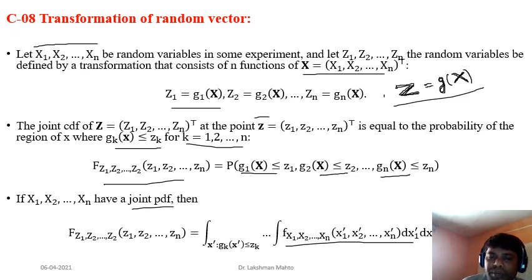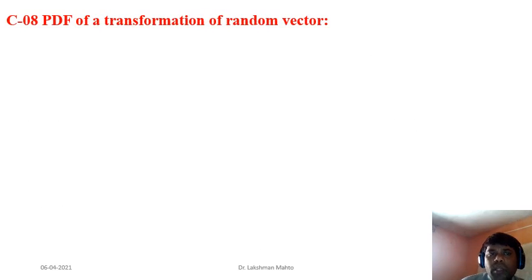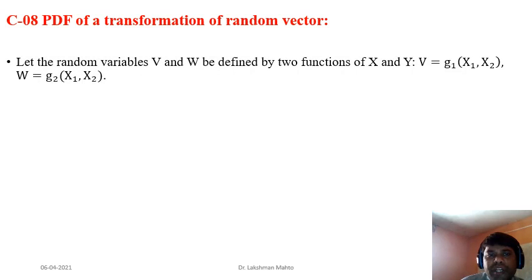And if you have the PDF, integrate it n-fold with respect to the respective random variables, and you will get your CDF. That is the relation between PDF and CDF. We are used to doing that, so I don't have to recall it again and again. Here I will take a few examples, and further I will also talk about the PDF.